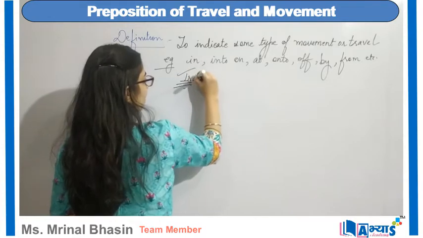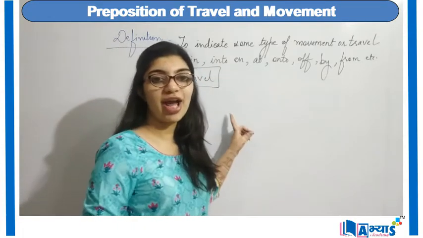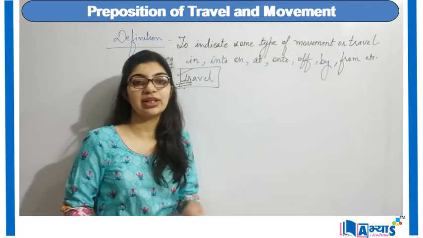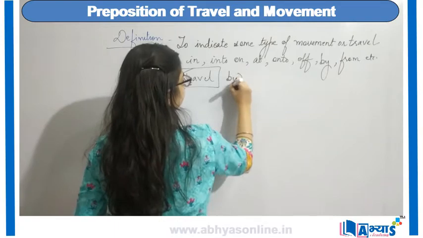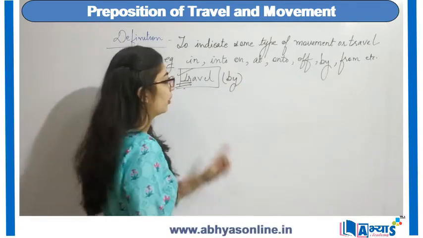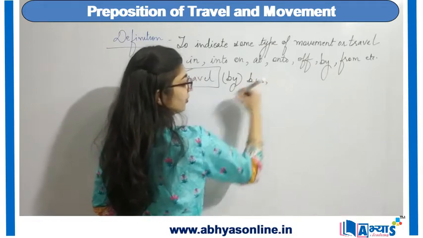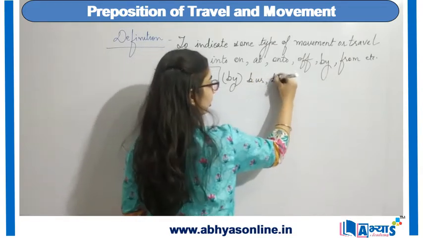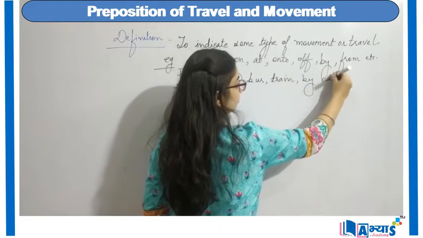let us say first I want to explain travel. So for traveling we will always make use of by. We travel by bus. We travel by train. We travel by car.